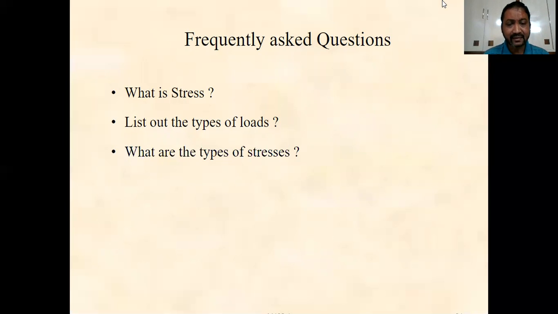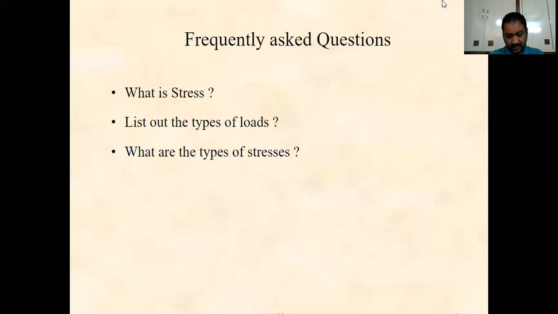This knowledge is essential in the design of machine elements, in the evaluation of forces during the machining process, and it is also used in many other linked subjects.